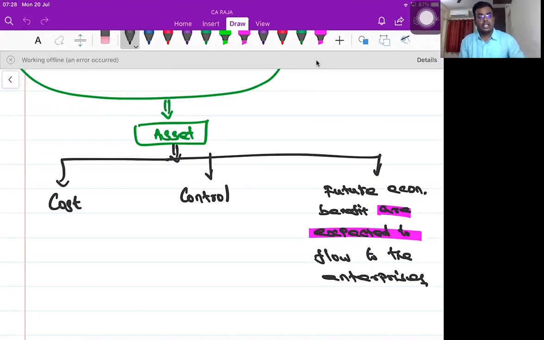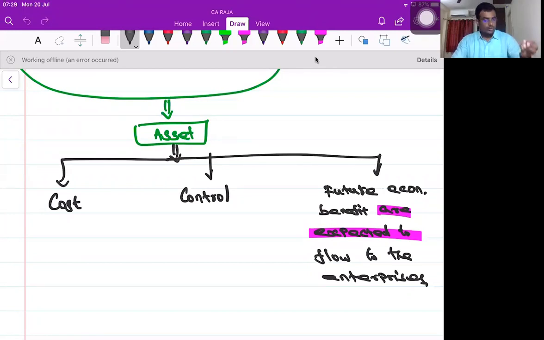While starting any business, is it possible to give assurance that I'll be getting 100% profit, that there won't be a loss? No. If this particular word is not incorporated in the accounting standard, nobody can recognize something as an asset.